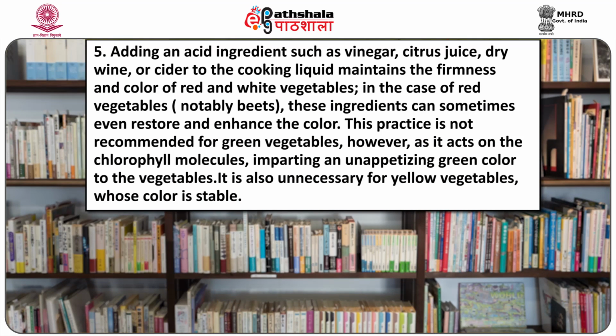Adding an acid ingredient such as vinegar, citrus juice, dry wine or cider to the cooking liquid maintains the firmness and color of red and white vegetables. In the case of red vegetables, these ingredients can sometimes even restore and enhance the color. This practice is not recommended for green vegetables, however, as it acts on the chlorophyll molecule, imparting an unappetizing color to the vegetables. It is also unnecessary for yellow vegetables whose color is stable.